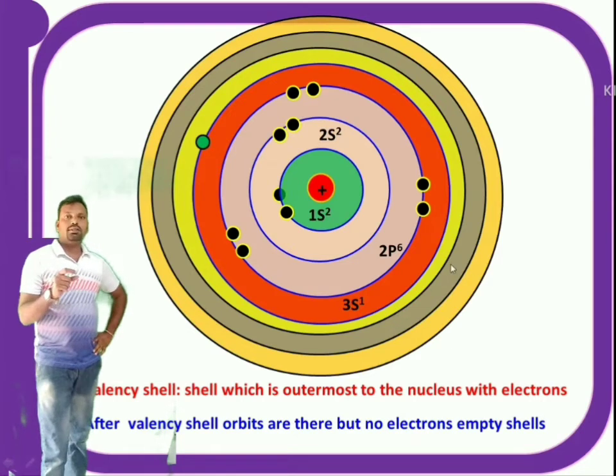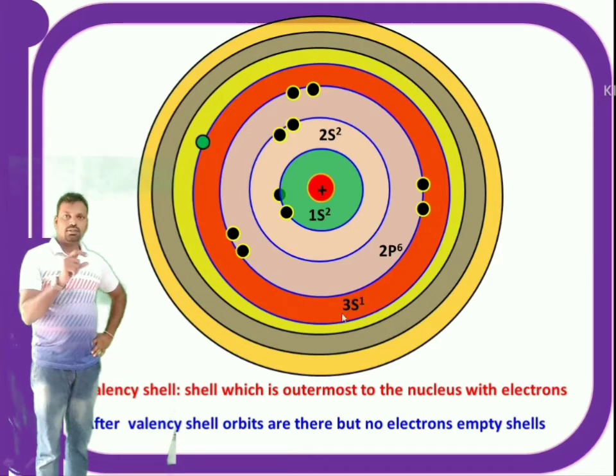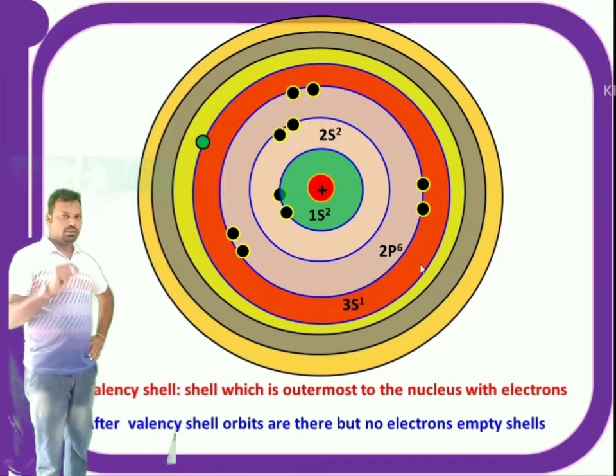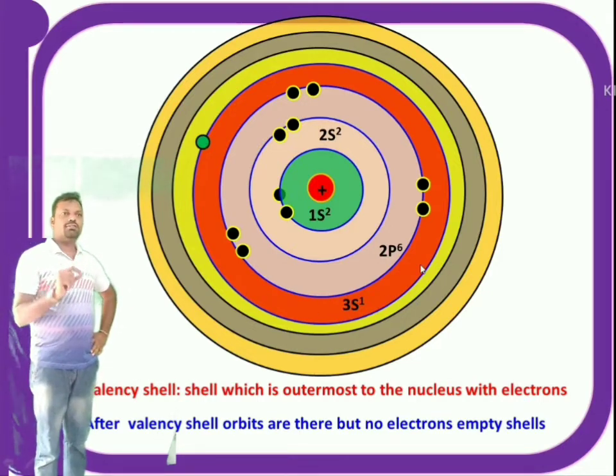Valency means it should have at least 1 electron, and that should be in the last shell, which is called the valency shell. So here 3s1 is the valency shell, and it has only 1 electron.